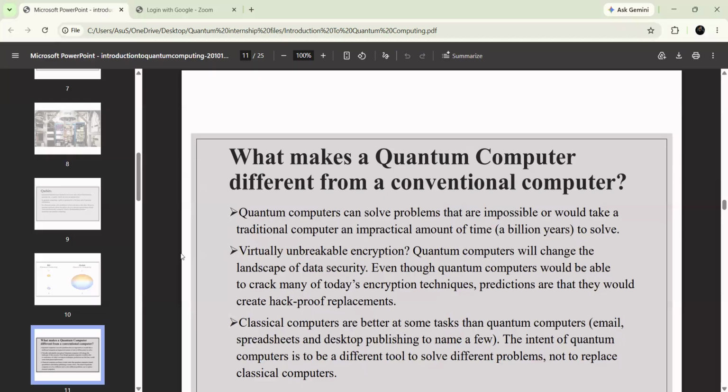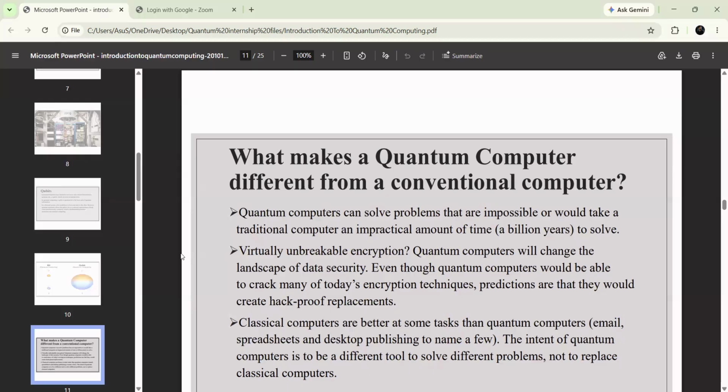And also, if you look at classical computers and quantum computers, in some problems classical computers are better than quantum computers. For example, for email, spreadsheets, and desktop publishing, in these areas classical computers are better than quantum computers. But in some areas, quantum computers are better than classical computers. So that is the other thing.